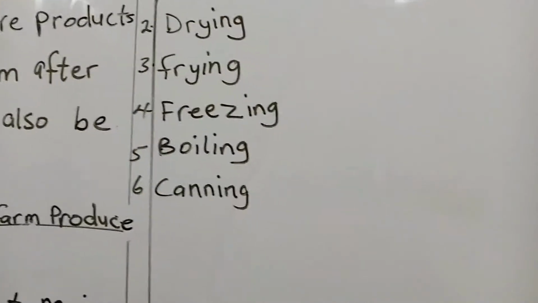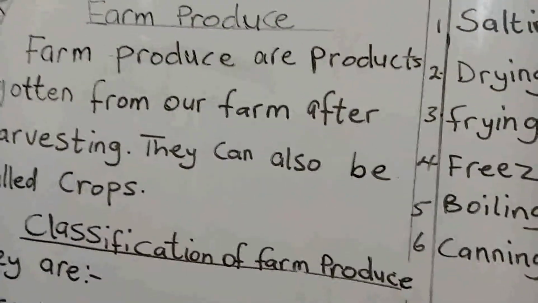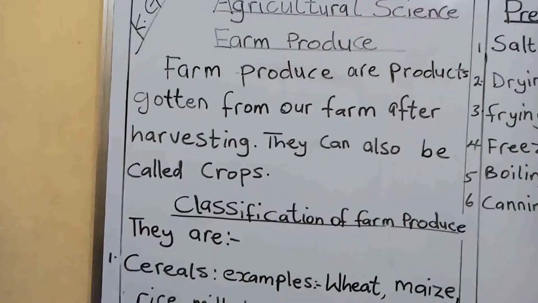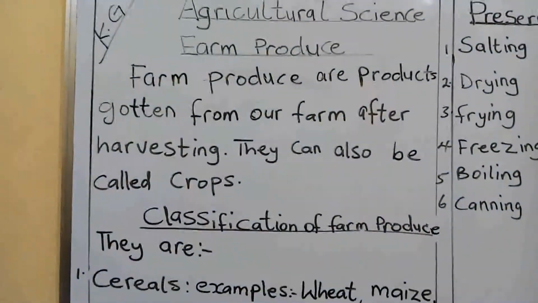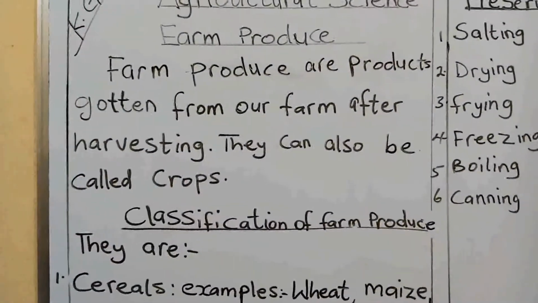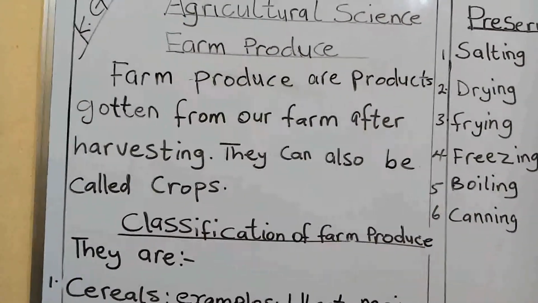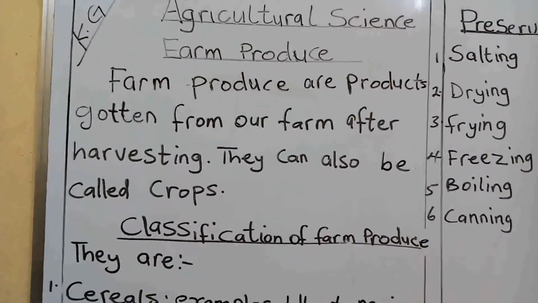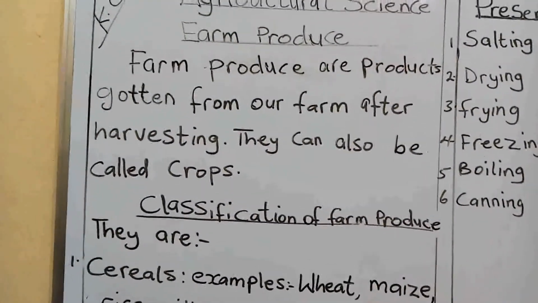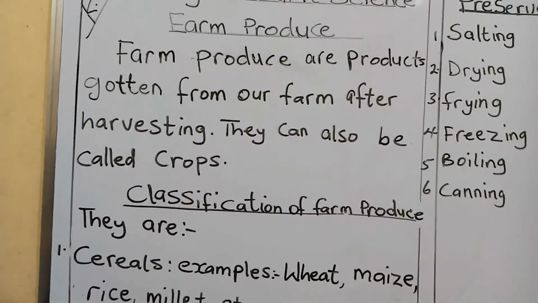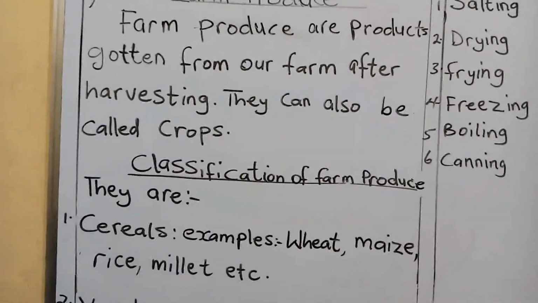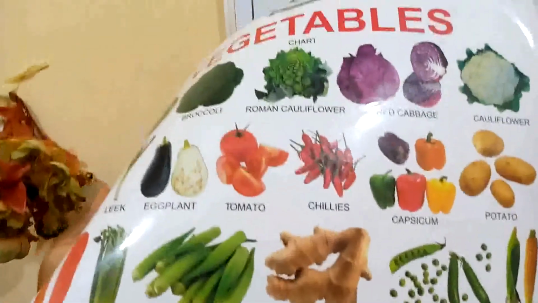Okay, having known the method or ways of preserving our farm products, we are going to go back to our lesson. I said for today we are looking at farm produce. I will say that farm produce are products gotten from our farm after harvesting. And they can also be called crops. All the crops gotten from our farm after harvesting are called farm produce. Examples of our farm produce. All these things are examples of our farm produce because they are gotten from our farm.